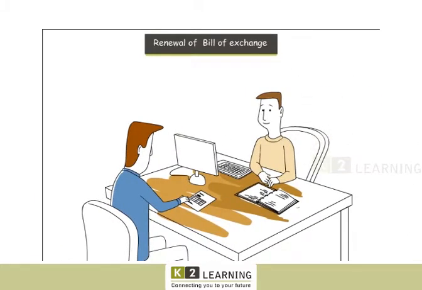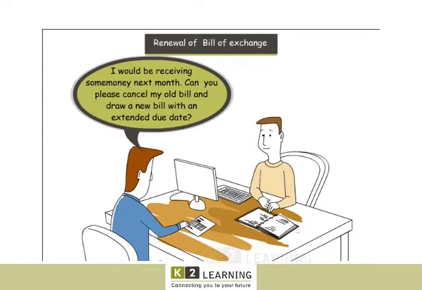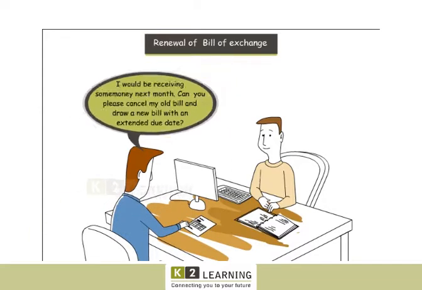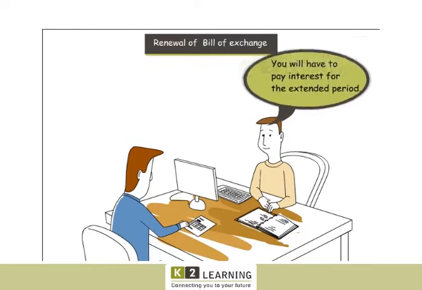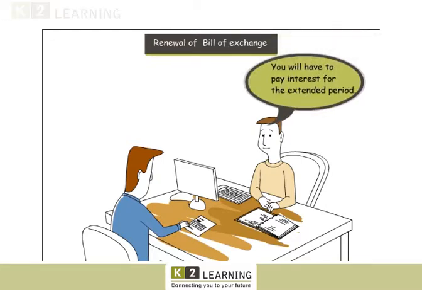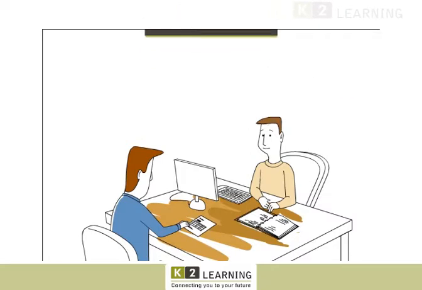Sometimes, the acceptor of a bill is unable to meet his acceptance on the due date, so he may approach the drawer of the bill before the maturity date arrives to cancel the old bill and draw a new bill with the extended date. This is called a renewal of a bill of exchange. The acceptor, in this case of course, has to pay interest for the extended period.